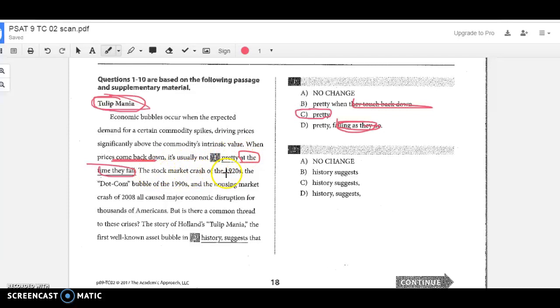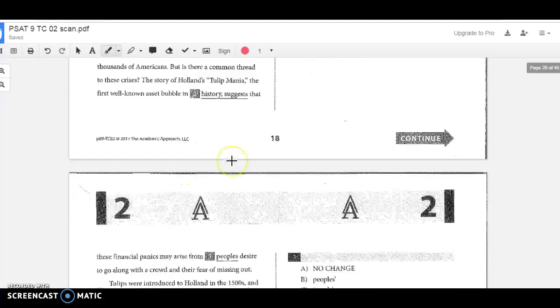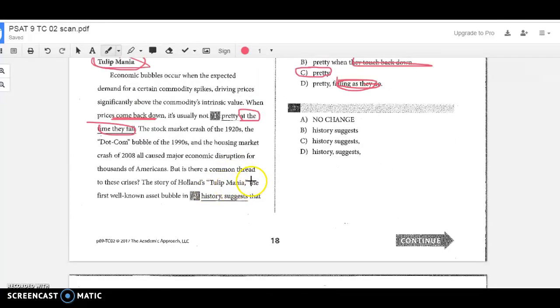So the stock market crash of the 1920s, the dot-com bubble of the 1990s, and the housing market crash of 2008 all caused major economic disruption for thousands of Americans. But is there a common thread to the crisis? The story of Holland's tulip mania, the first well-known asset bubble in history, suggests that these financial panics may arise from people's desires. So the key to this one is picking up on this comma right here,